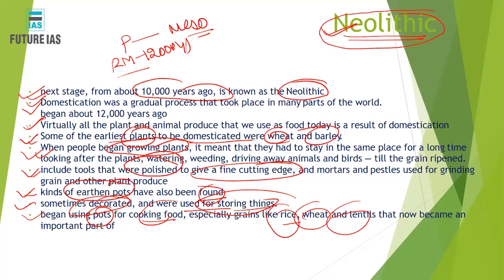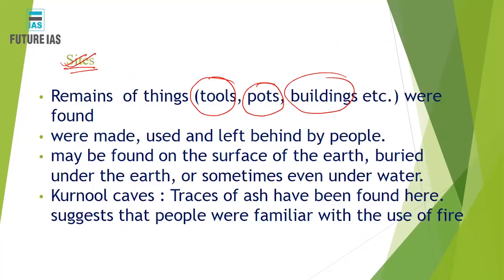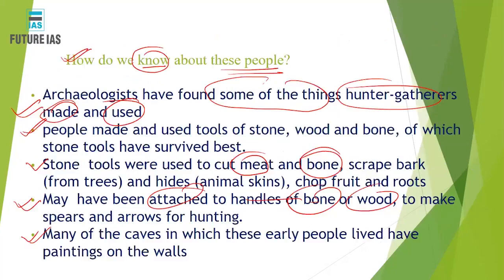People started constructing those earthen vessels for storing the foods. The vessels are more decorative in nature. People started using the pots for cooking food, say rice, wheat, and lentils, and so forth. So that is how we can infer that all such things started evolving over the period of time. So these were some of the ages which we evolved, and some of the glimpses of the first two chapters that we studied today.